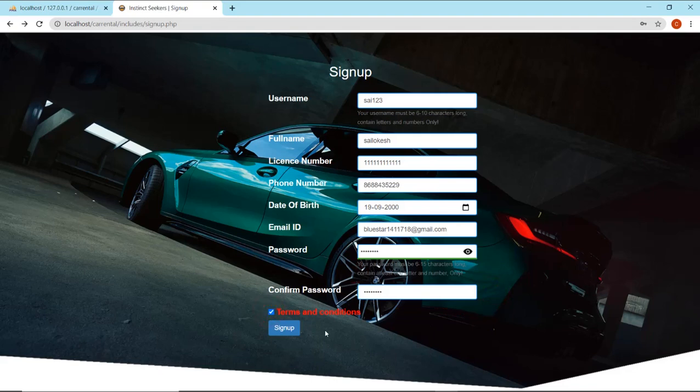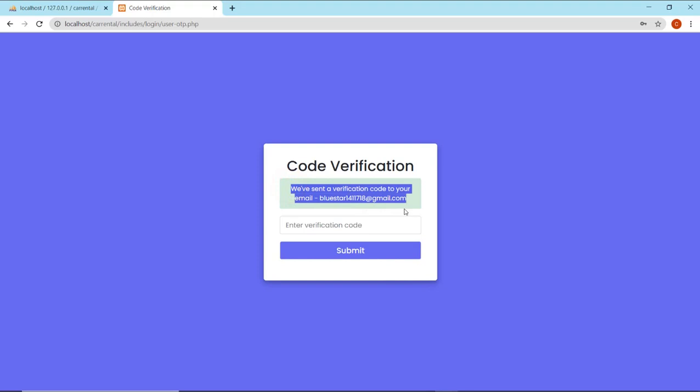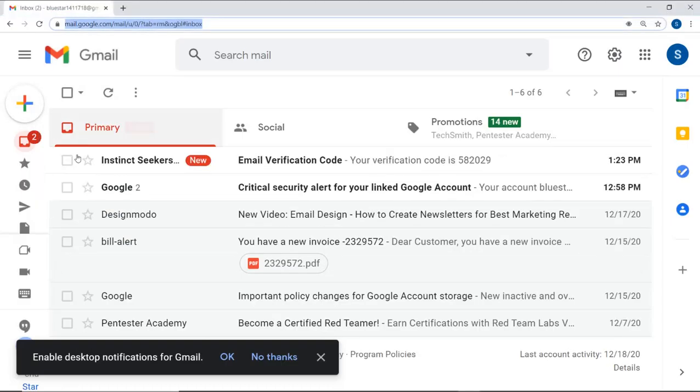So accept the terms and conditions. Just sign up. Now we need to verify the email ID. It will send a Gmail containing the OTP. So it will automatically redirect to user-otp.php. Here we can see that we have sent a verification code to your email ID. Just check it out. Now I'll check it.